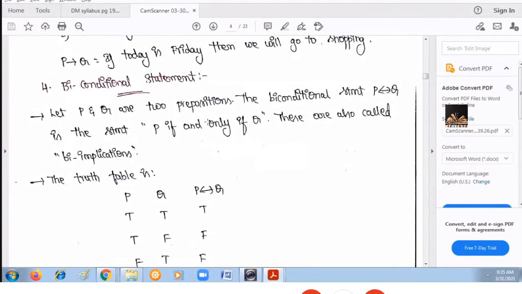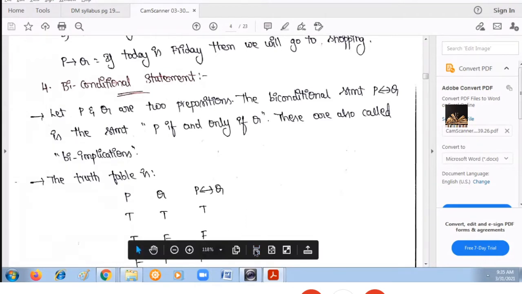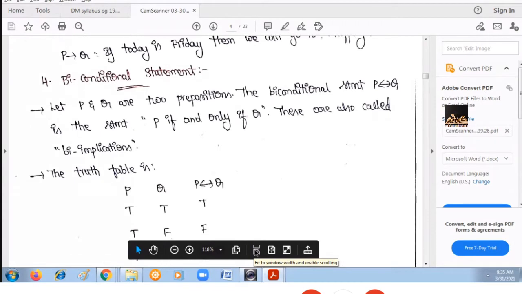And the words used to get the compound proposition are: if and only if. Right? So let us see how to design the truth table. In this biconditional statement, if both the values are the same, either both true or both false, then the result is true. In all other cases, the result is false.